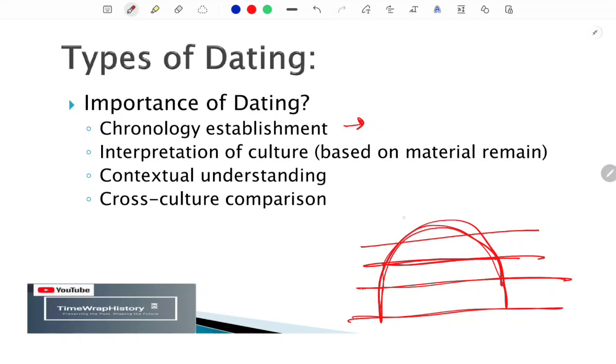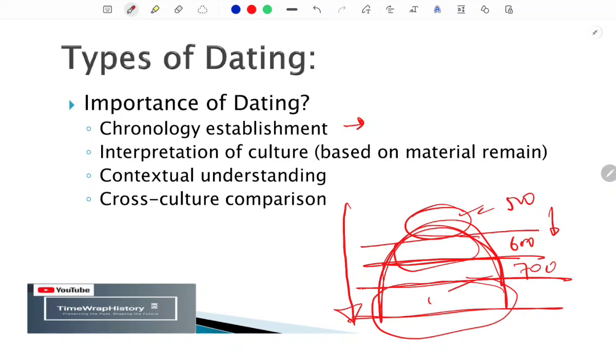So because of this excavation technique, that vertical excavation technique, we will be arguing that this is the recent phase, and later on, let's say this is 500 years old, then 600 years old, and so on, like 700 years old. Not only that, but the lower layers are usually of an earlier period. So it is important to categorize those layers. Because of the dating techniques, we establish the chronology of a certain site.